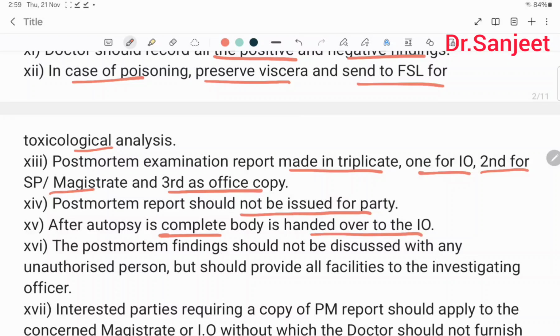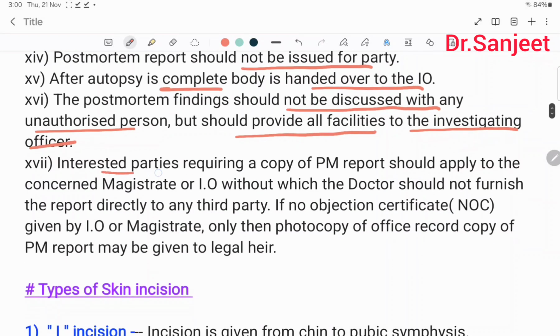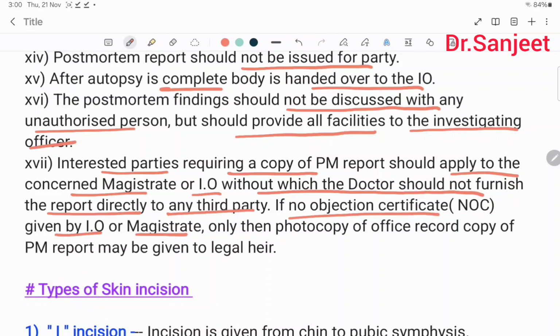The postmortem findings should not be discussed with any unauthorized person, but all facilities should be provided to the investigating officer. Interested parties requiring a copy of the PM report should apply to the concerned magistrate or IO, without which the doctor should not furnish the report directly to any third party. If a no objection certificate is given by the IO or magistrate, only then may a photocopy of the office record copy of the PM report be given to legal heirs.